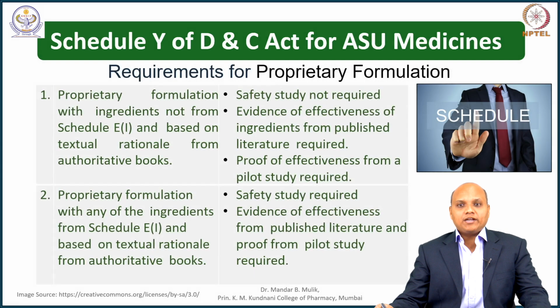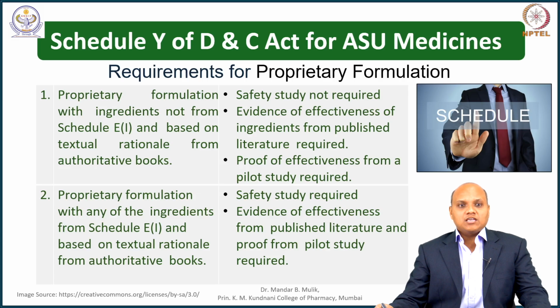Requirements for proprietary formulations. Proprietary medicines are those where the formula is developed based on traditional knowledge with additional excipients or drug components, and the proprietary right lies with the manufacturer, or the formula is developed by the industry or organization.